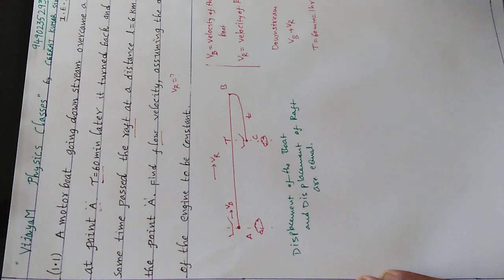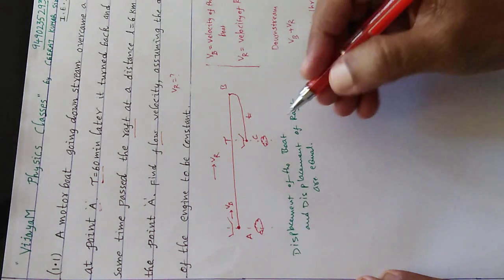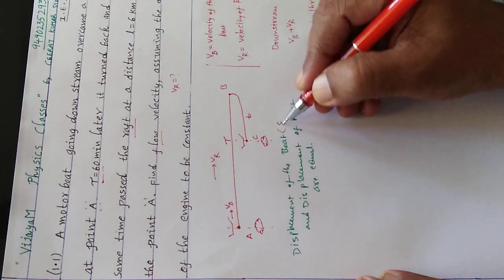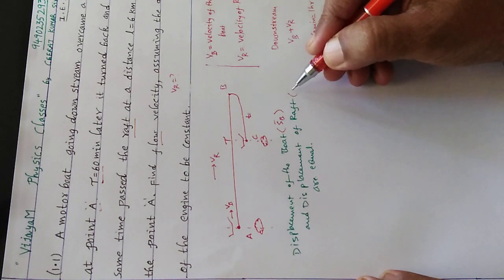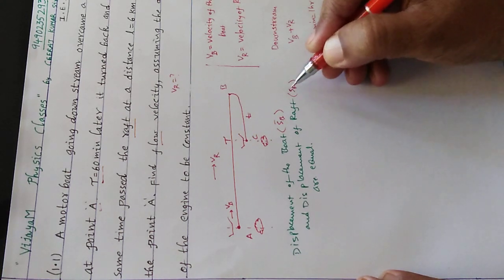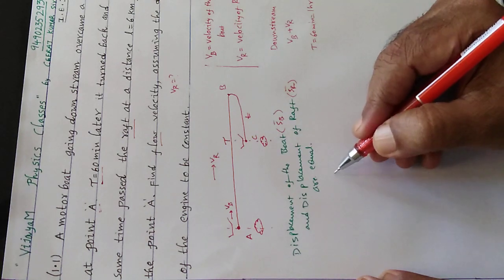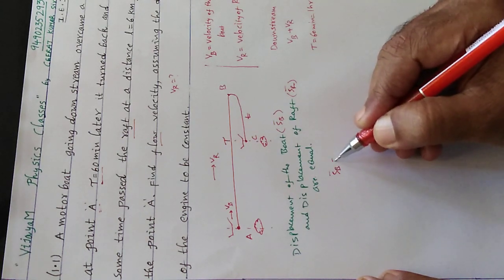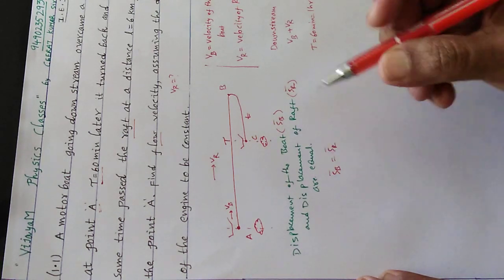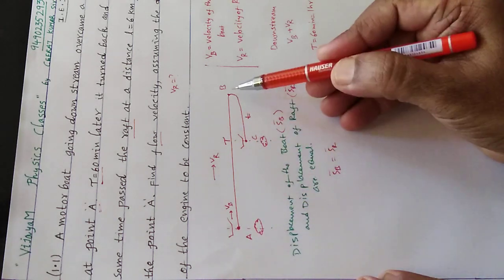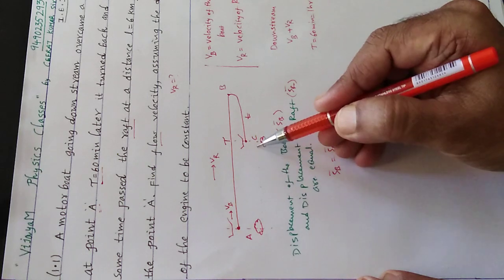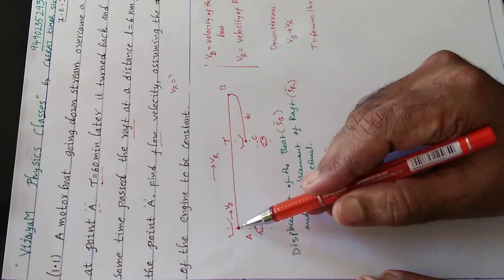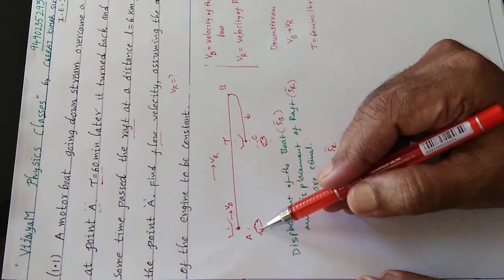By assuming that, let us take the displacement of the boat as SB and the displacement of the raft as SR. What is the assumption here? The displacement of the boat and the displacement of the raft are equal, because the boat traveled up to B and came up to C, and the raft is going from A to C. So the initial point and final point of the raft and the boat are equal.